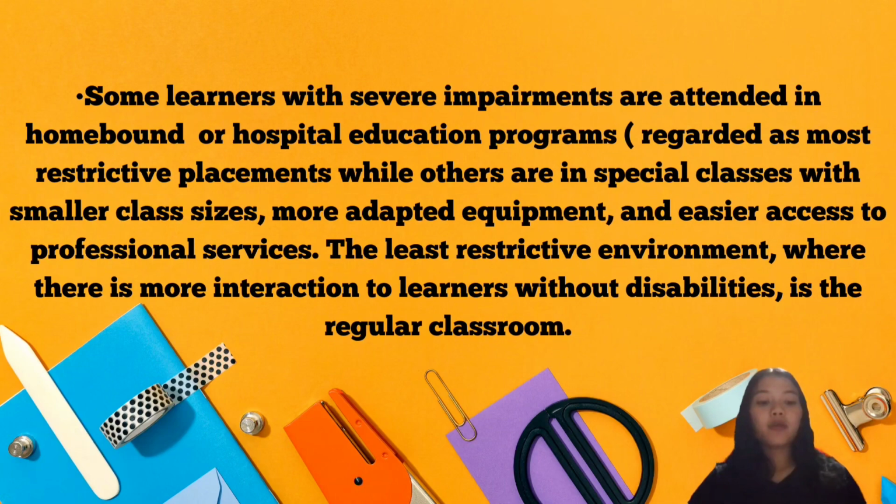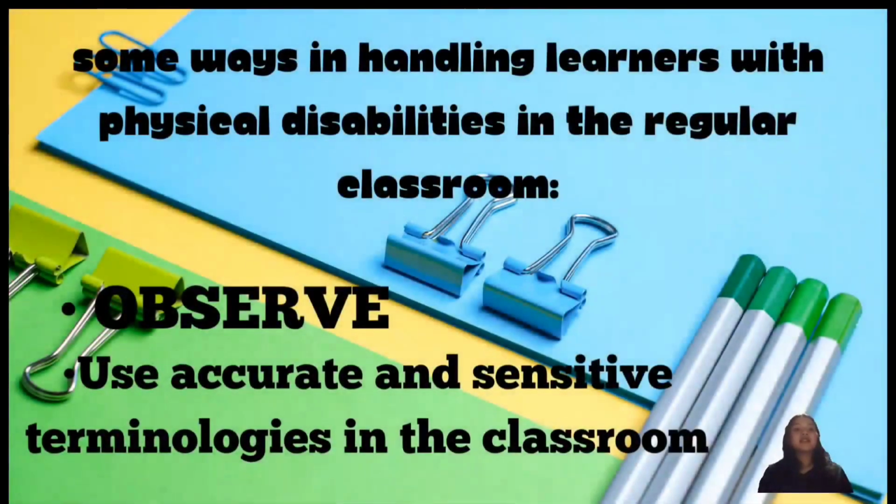Below are some ways in handling learners with physical disabilities in the regular classroom. The first one is to observe. We need to observe the learner with physical disabilities in the classroom and ask if any assistance is needed. And if yes, offer help if needed, but don't assume that they always prefer to have others' support.